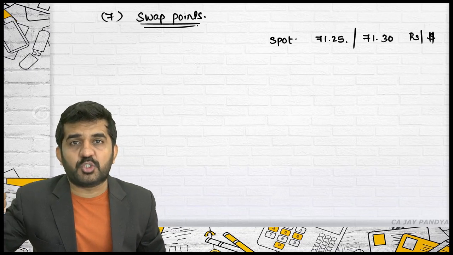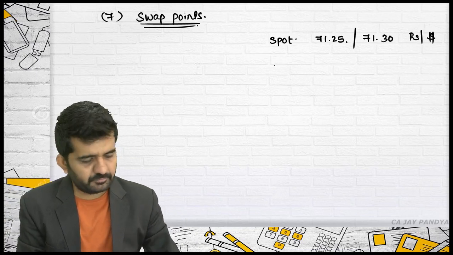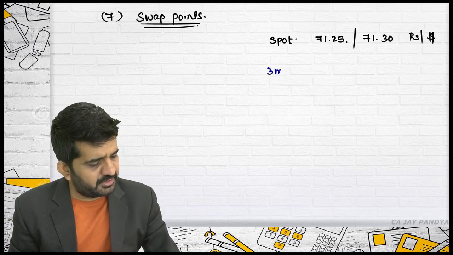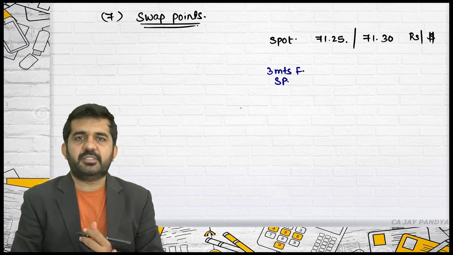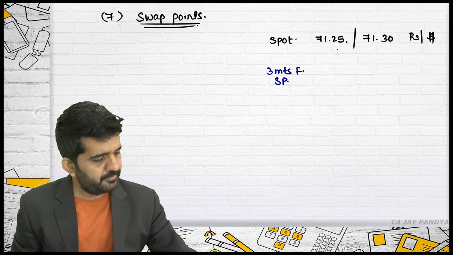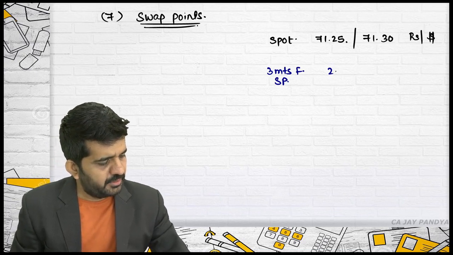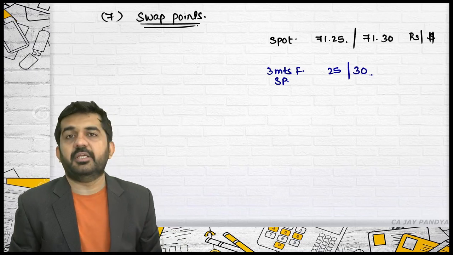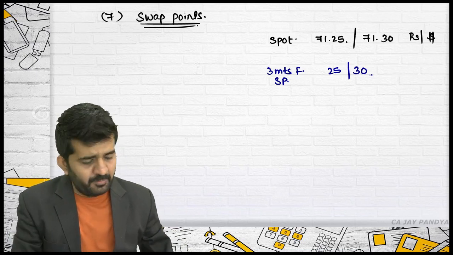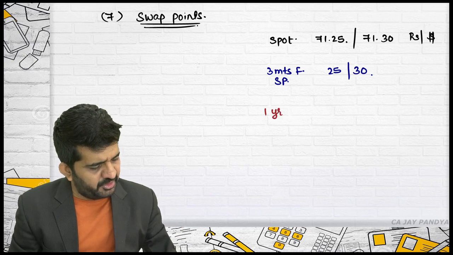Two types of swap points are given. One is 3 months forward swap points, which is 25 slash 30. One more rate given is 1 year forward swap points.